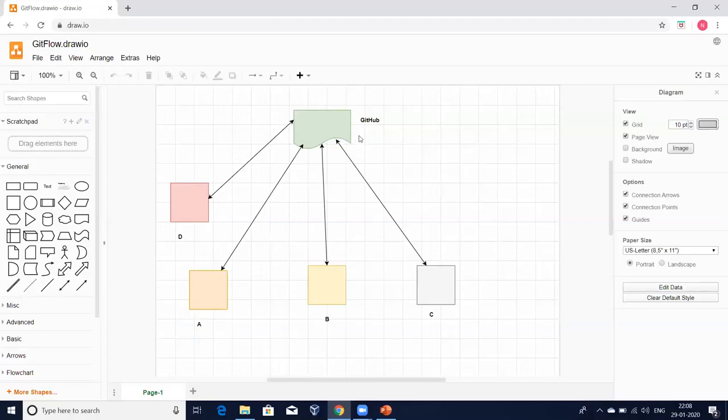Now let me explain something more about this GitHub. This GitHub is one of the source code management tools. It is also a distributed source code management. What does distributed source code management mean? This person is residing in New York. This person is residing in Singapore. This person is residing in London. This person is residing in India. Now, these people are in different places, but I want a central place for them. That central place should not be dependent on anybody. That should be a remote location and should be accessible by everyone.